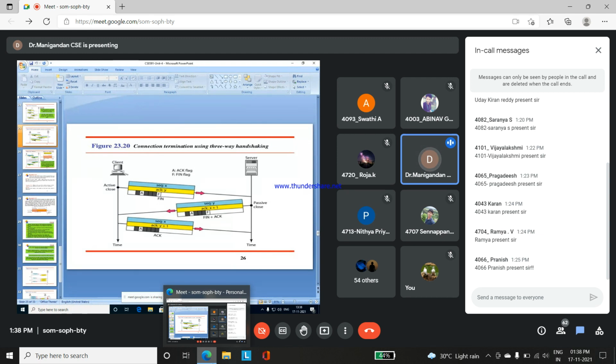These are the three processes performed between the client and server. First is connection establishment using the three-way handshake, then data transfer between the client and server, and finally connection termination using the three-way handshake.